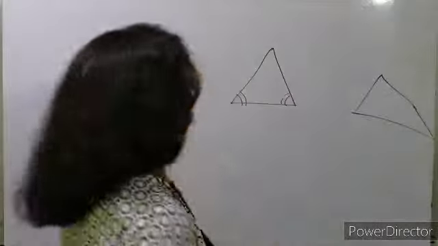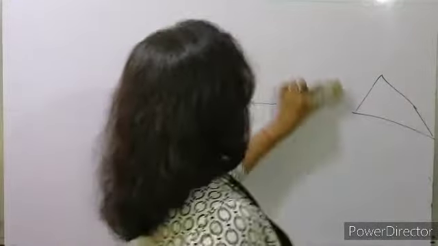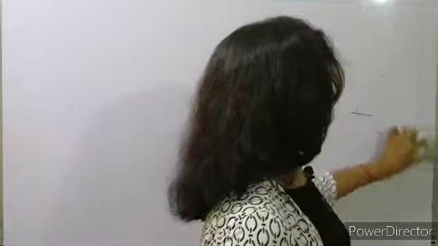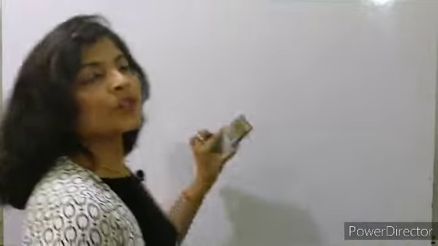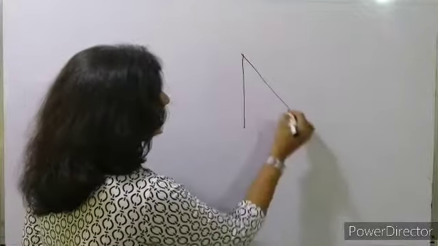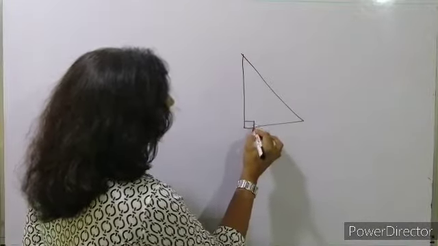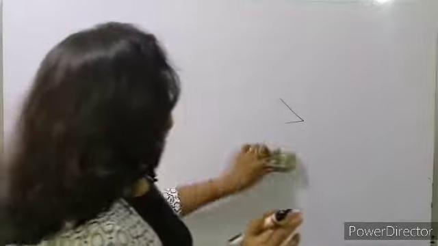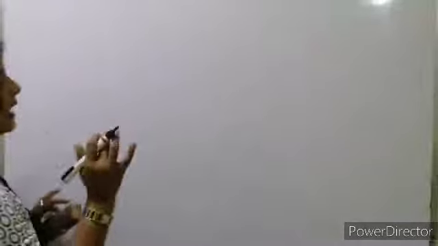Now first of all we'll see angles, because when we are talking about triangles, we need to know about the angles. Here there is one more type of triangle, that is the right angle triangle, which means one angle is 90 degree. And we all know that the sum of the three angles of a triangle is equal to 180 degree. So first of all we'll start from angles.